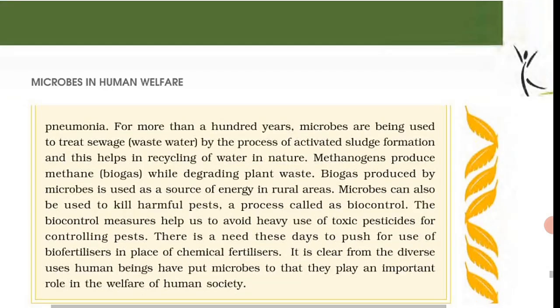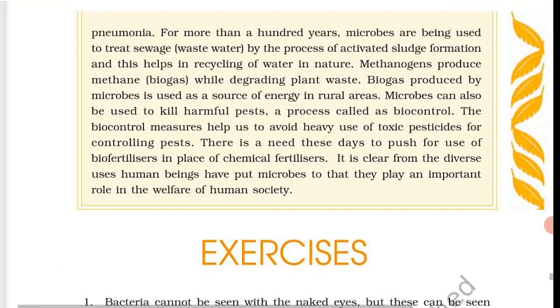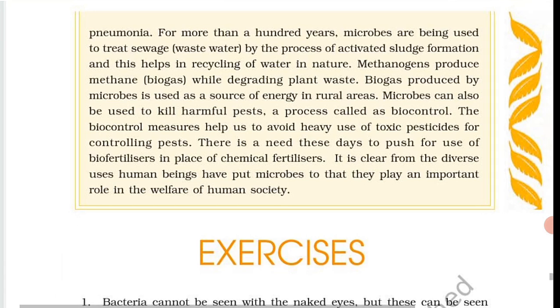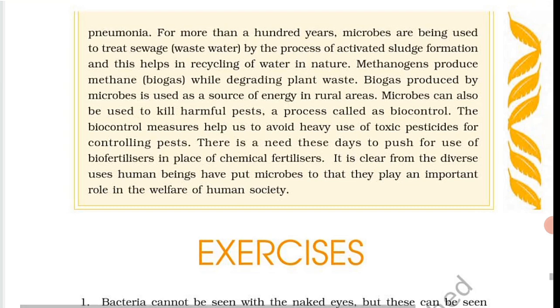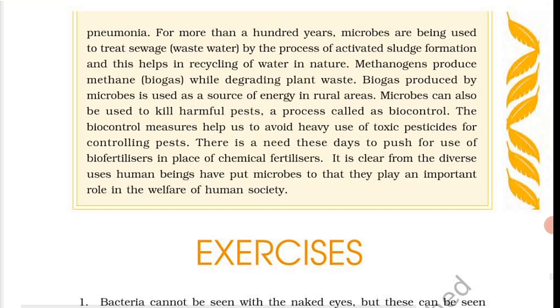For more than 100 years, microbes have been used to treat sewage, that is wastewater, by the process of activated sludge formation, and this helps in recycling of water in nature. Methanogens produce methane gas, that is biogas, while degrading plant waste. Biogas produced by microbes is used as a source of energy in rural areas.